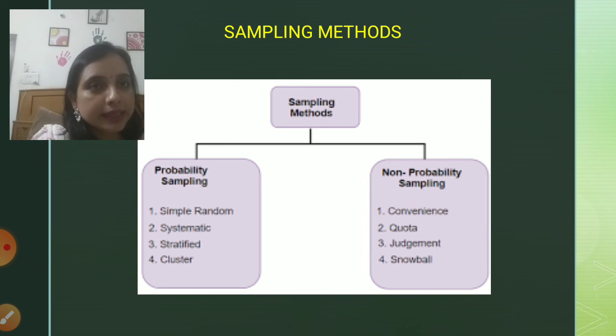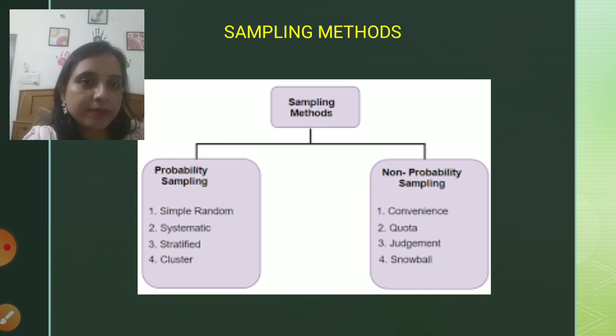Coming on to the next further methods, like sampling methods. Sampling methods are further classified as probability sampling and non-probability sampling. Probability sampling is further classified as simple random, systematic, stratified, and cluster. Non-probability sampling is classified as convenience, quota, judgment, and snowball. In this session we'll be focusing on probability sampling.